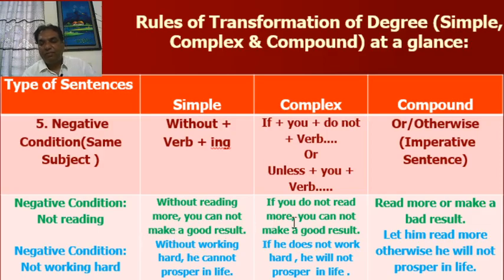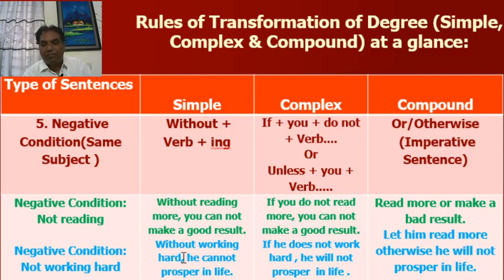Look at the example. First, complex. If you do not read more, you cannot make a good result, or you will not make a good result. Without reading more, you cannot make a good result. And in compound, read more or make a bad result. You have to write the opposite of good. Negative condition here, not reading.